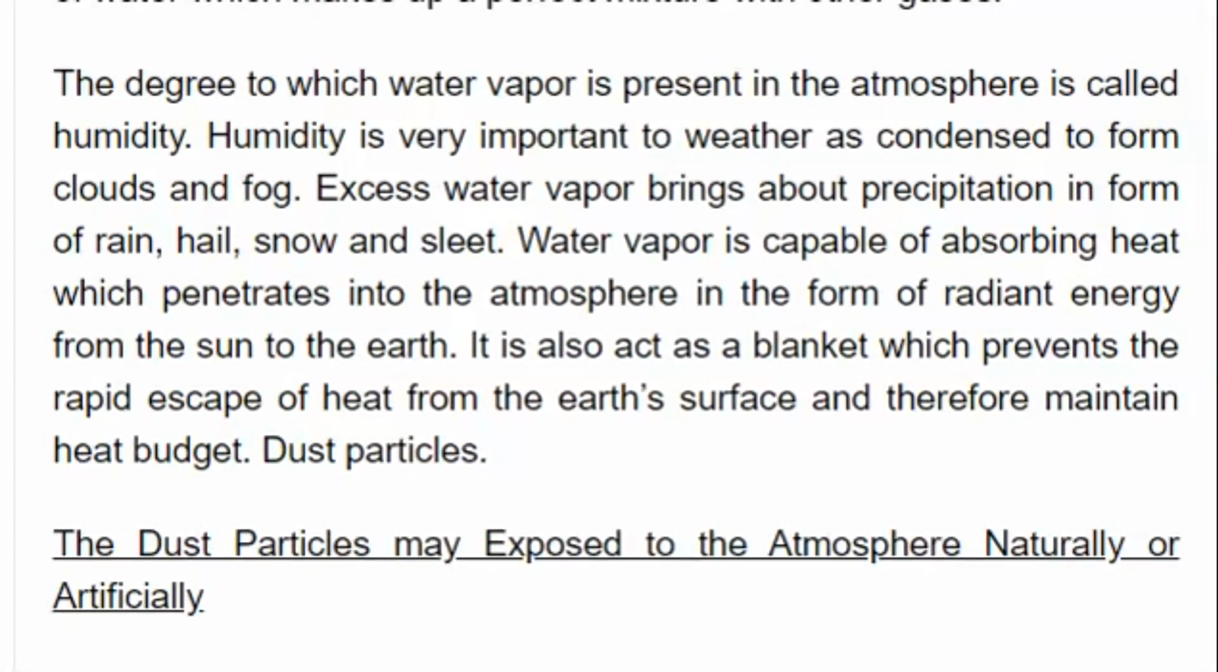Now let's continue. The degree to which water vapor is present in the atmosphere is called humidity. Humidity ni kama kiwango cha unyevu kwenye air. Now unaweza kuwa unaona kwamba in some of the environments or in some of the areas, especially areas with a cold environment, kwa mfano maeneo ya Njombe.